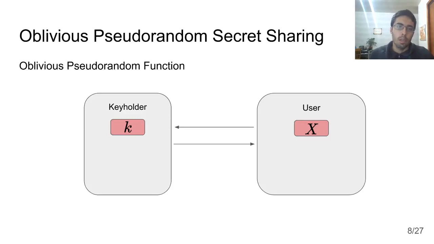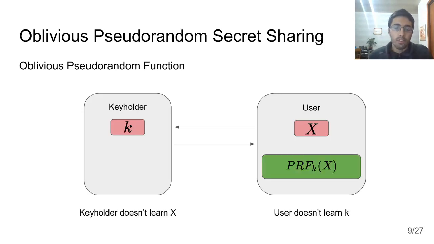So first of all, to describe our primitive, the Oblivious Pseudorandom secret sharing, I first have to go over Oblivious Pseudorandom functions. Let's say we have some key holder which holds some private key k and a user which holds some private element x. The goal is, after some interaction, the user obtains some pseudorandom function keyed by the key holder's key k of its own element x.